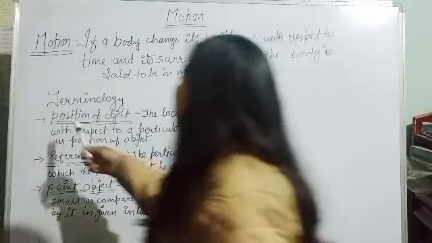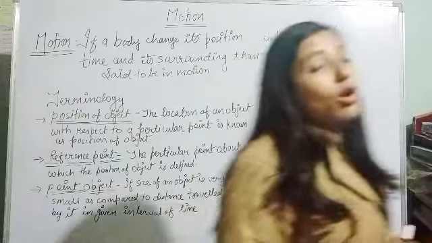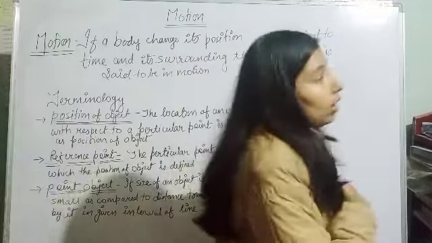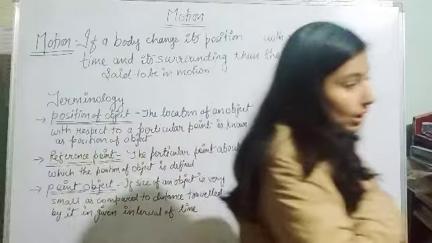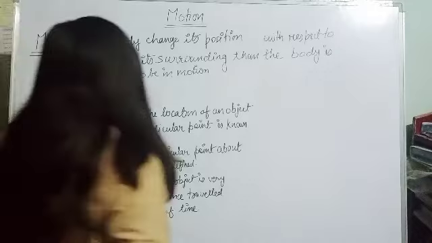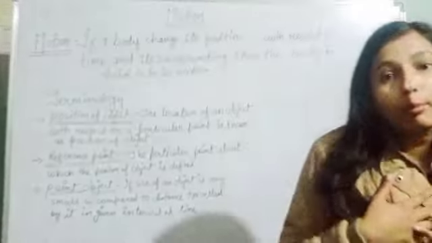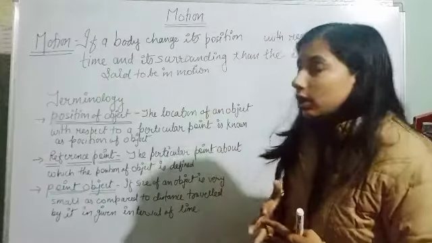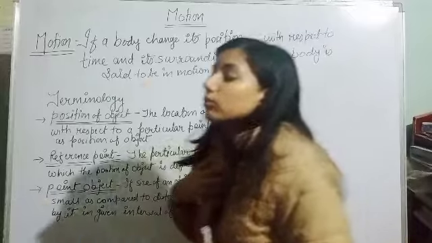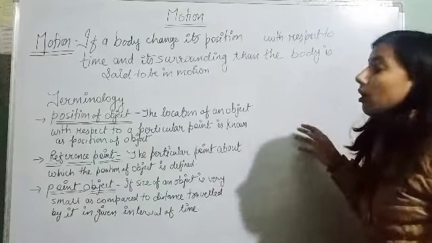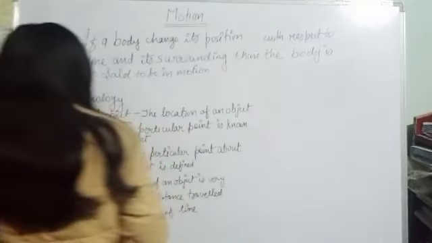Now see, I am moving. So what is the position of an object? The position of an object is the location of the object about a particular point. So about the board, my location is changing. So my location is my position, right? And what is a reference point? My position is changing about what? About the whiteboard. So my location is changing about the whiteboard. The whiteboard is the reference point in this situation.